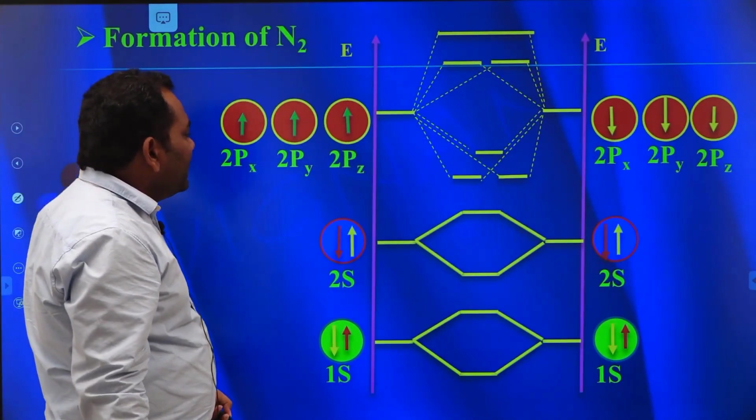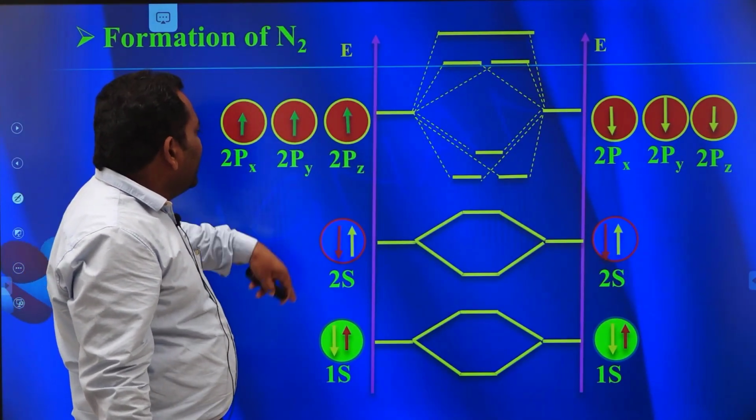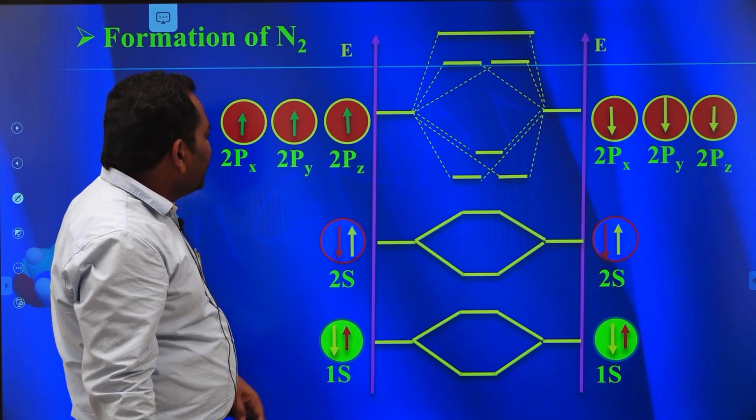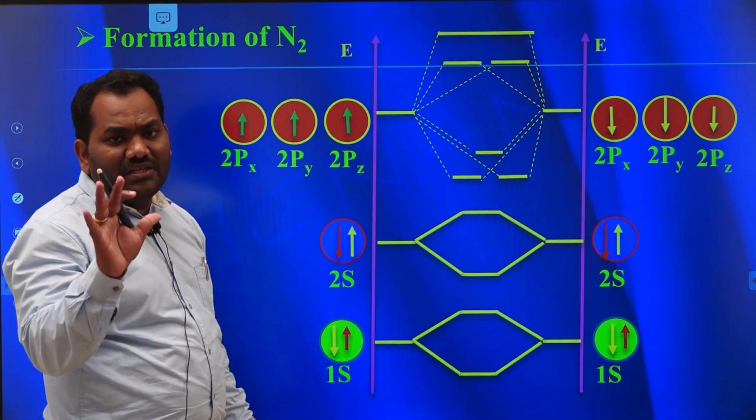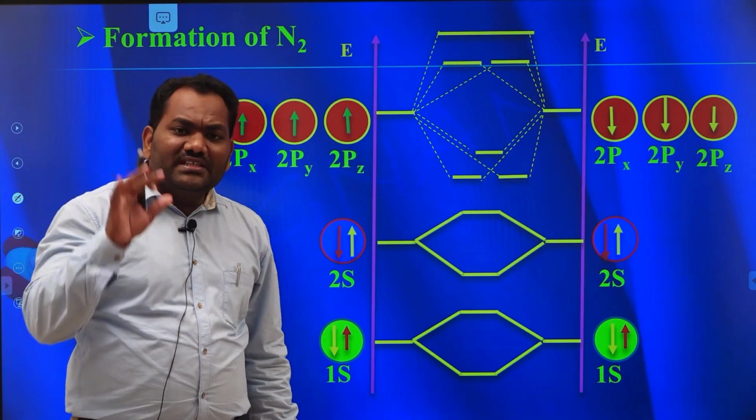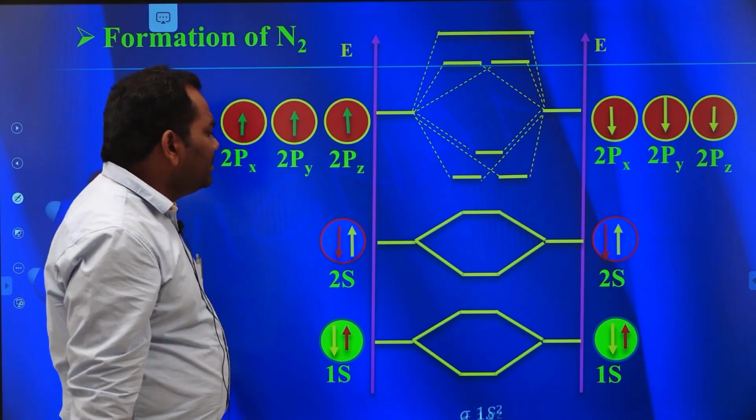Then the electrons present in the nitrogen atomic orbitals enter into various molecular orbitals by following the Aufbau principle, Pauli's exclusion principle and Hund's rule.